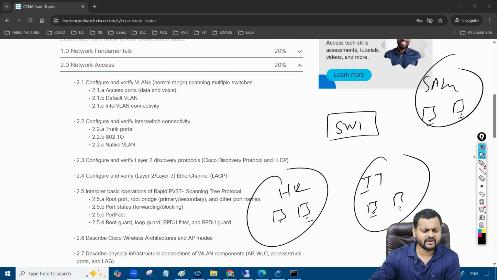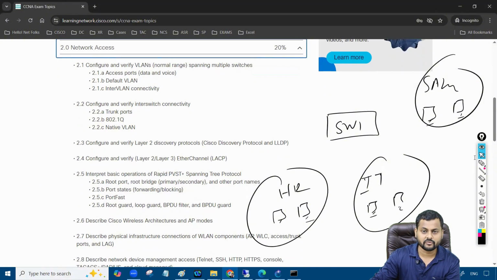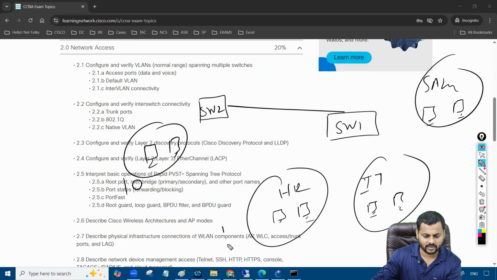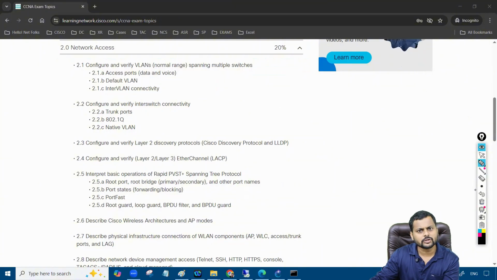Then after that, we have different types of VLANs. We have data VLAN, voice VLAN, and the default VLAN as well. Then we also have the concept of the trunk port. For example, if some VLAN is present on different switches right now, and you want to provide communication between this HR user and that HR user, they are part of the same VLAN, VLAN number 10 and VLAN number 10. In that case, you need to do trunking over here. We have multiple protocols like 802.1Q and ISL to achieve trunking.